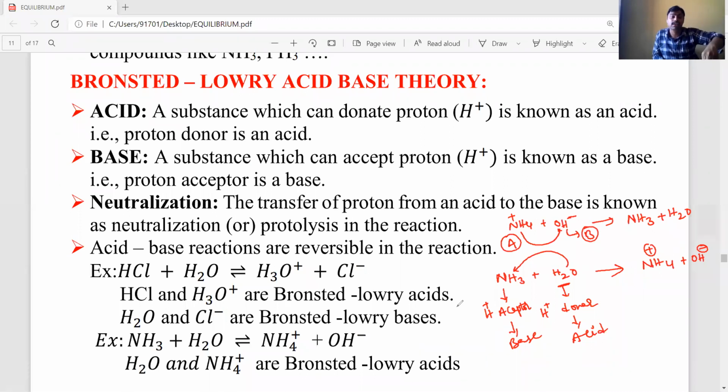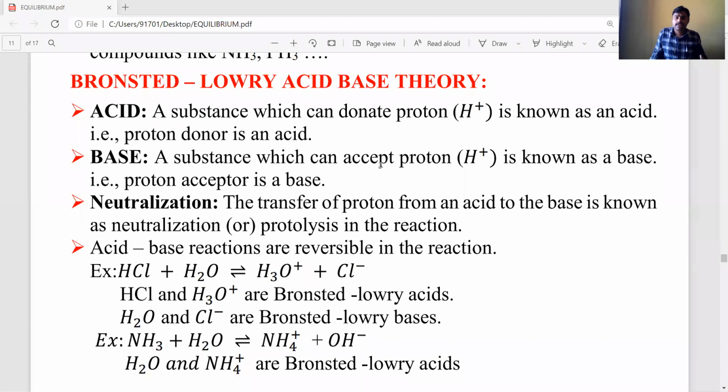So for NH3 in water, H2O and NH4+ act as Bronsted-Lowry acids, and NH3 and OH- ions are Bronsted-Lowry bases. Okay, students, this is about Bronsted-Lowry acid base theory. According to it, acid means proton donor, base means proton acceptor, and these reactions are reversible reactions. Okay, students, let's see in this concept only.